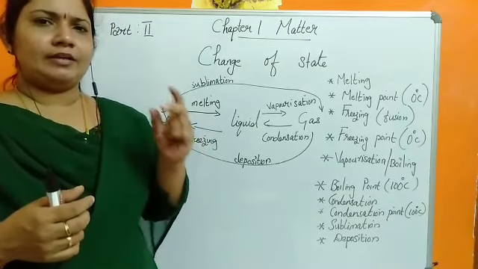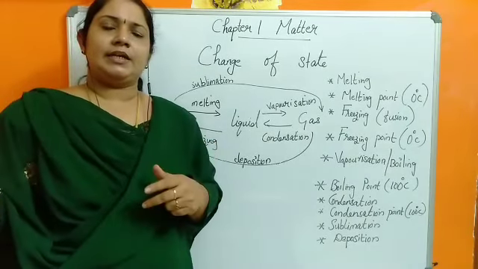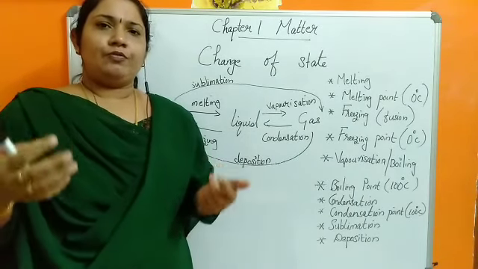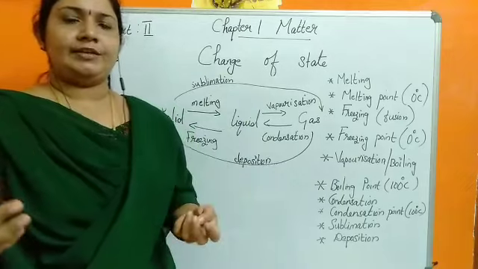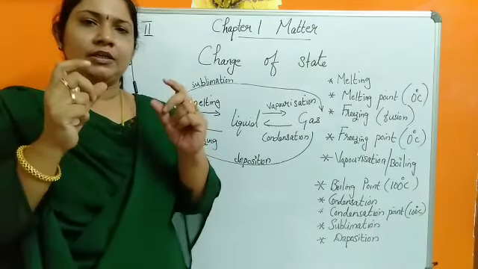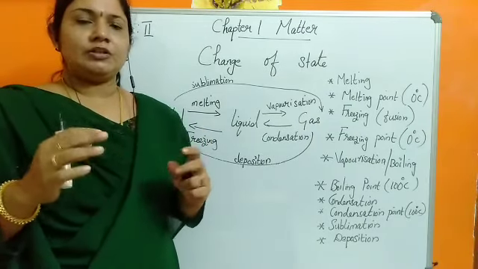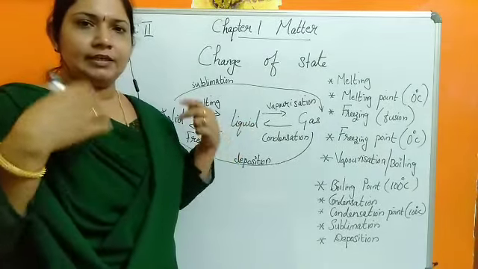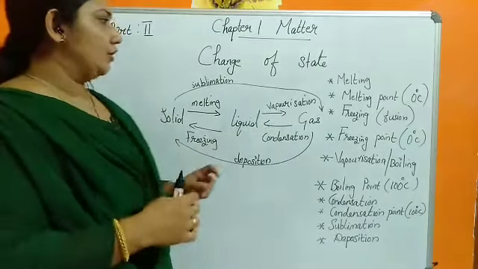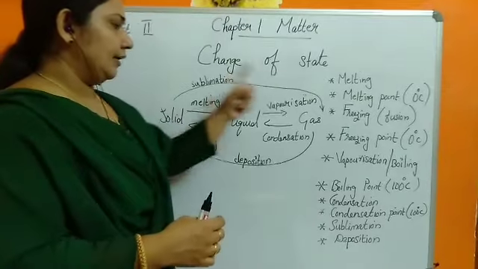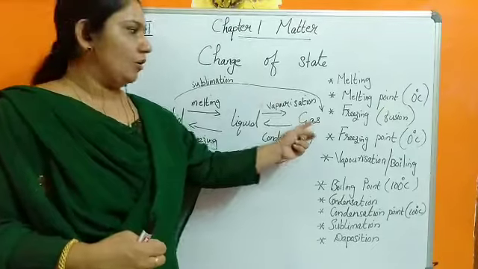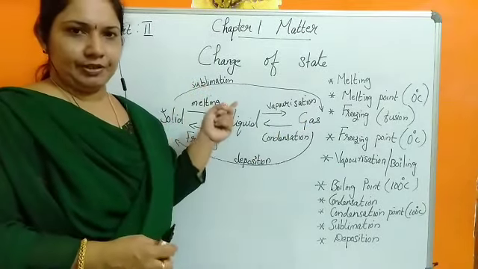It is a small white ball, and when you keep it inside the wardrobe, after a few days or weeks, you can see that the size of the mothballs reduces. It is not changing to a liquid state. Directly it is getting vaporized and going to the next state, the gaseous state. So change of state from solid directly to gas by absorbing heat energy is termed sublimation.